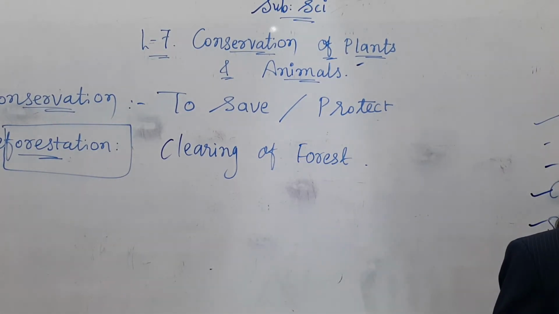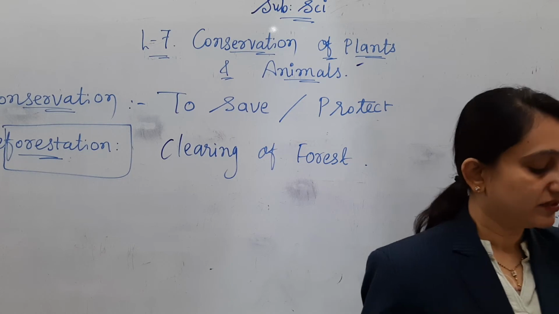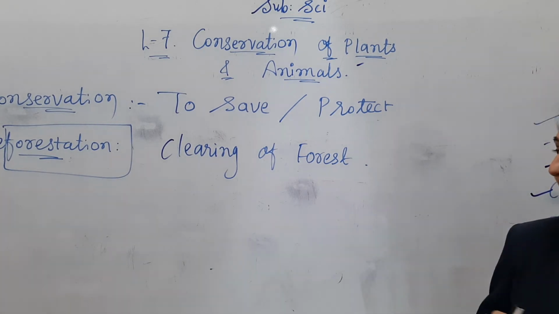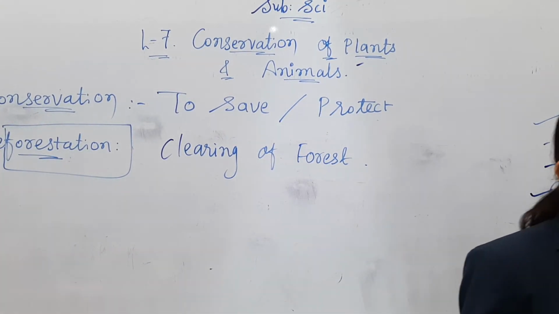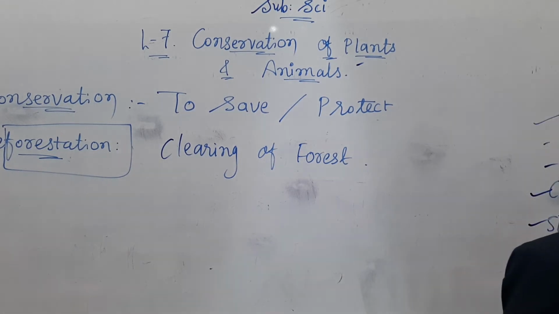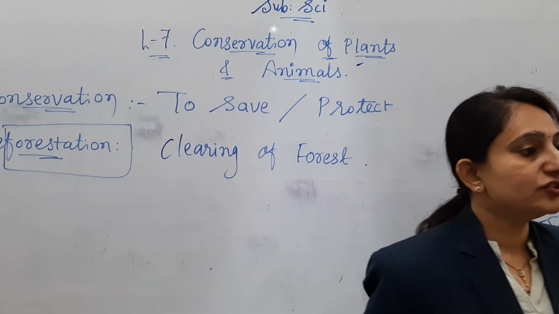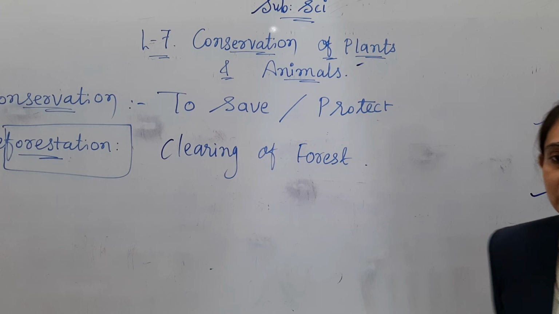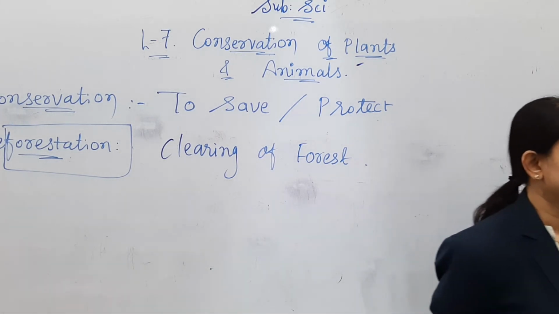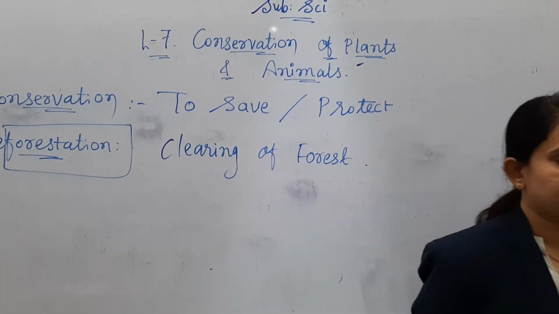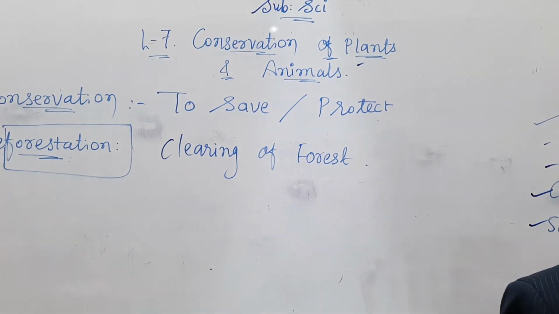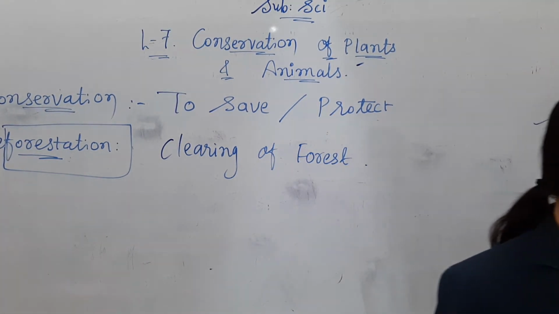Okay, the next result caused by deforestation is that it leads to a change in soil properties. Okay, soil properties start to change. What are properties? Characteristics. Yes, soil has certain properties, so they will also change.